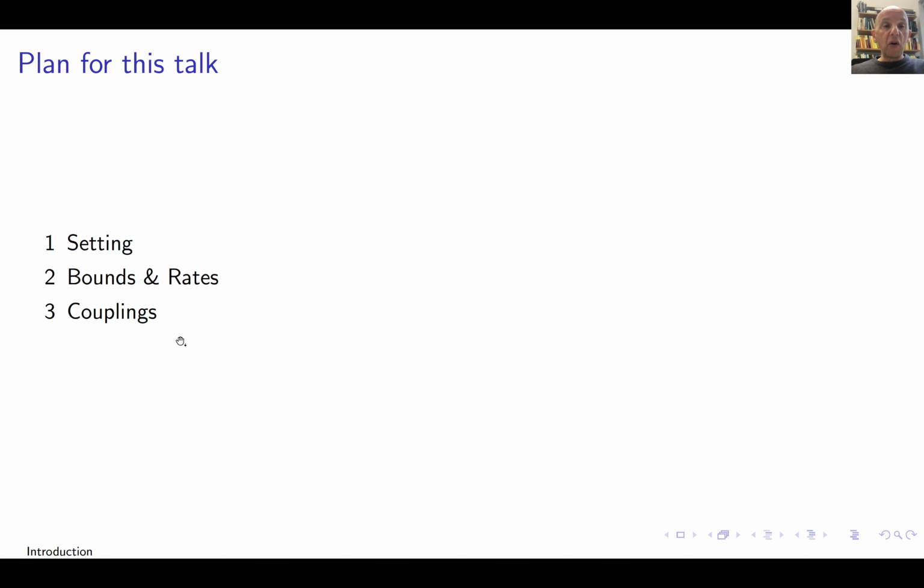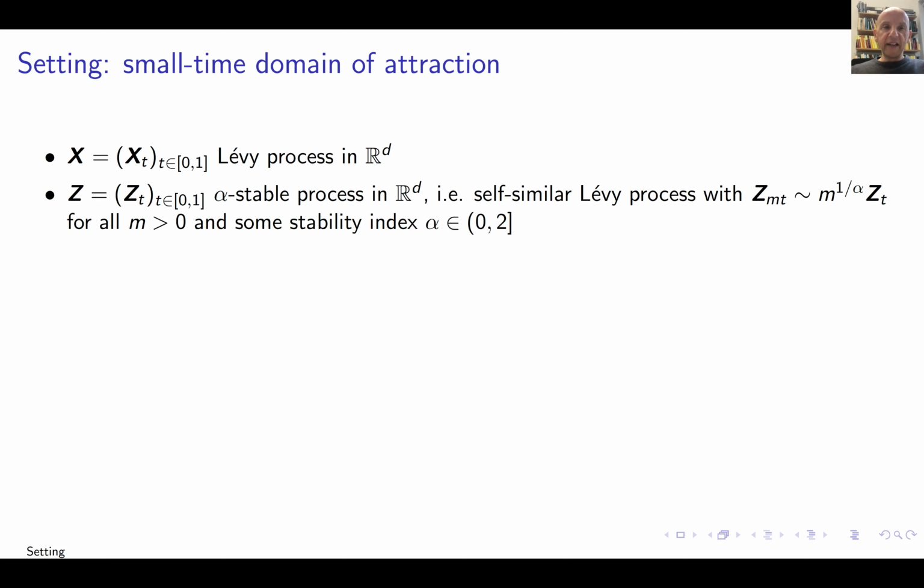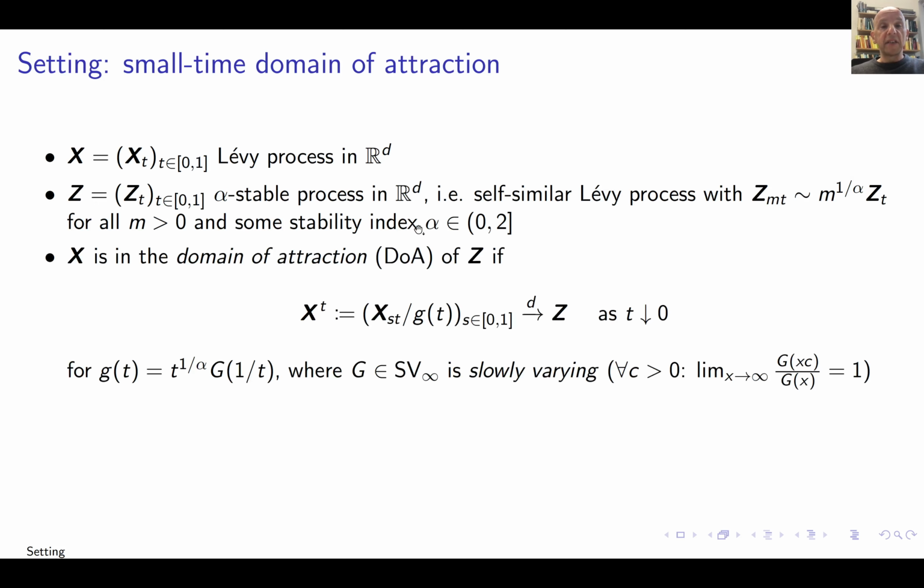So this is the overview of my presentation. I'll discuss the setting, I'll tell you about the results, the rates, and then discuss the couplings that yield upper bounds, 2 couplings. Okay. So what's the setting? I take an arbitrary Levy process in R^d that is attracted to an alpha stable Levy process in R^d, which is an attractor. It's a Levy process that has a self-similar property, and alpha is the stability index between 0 and 2.